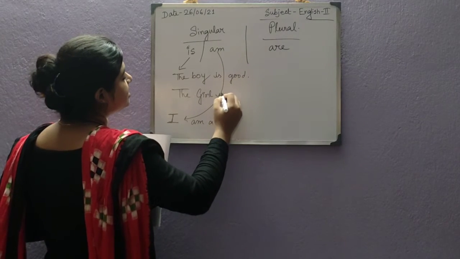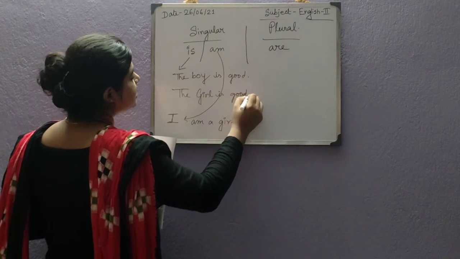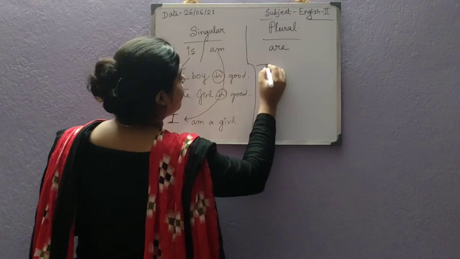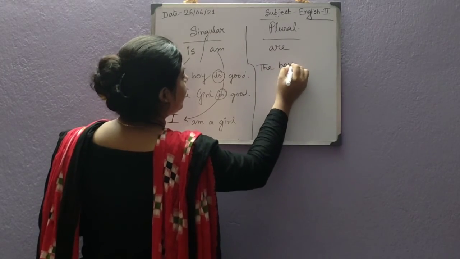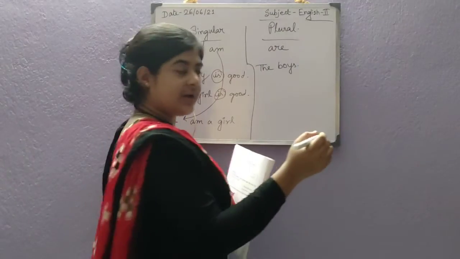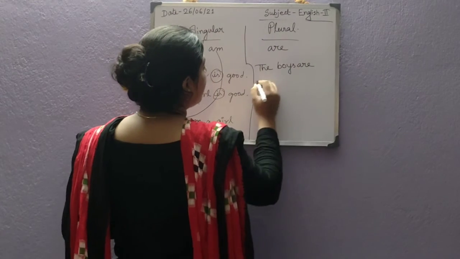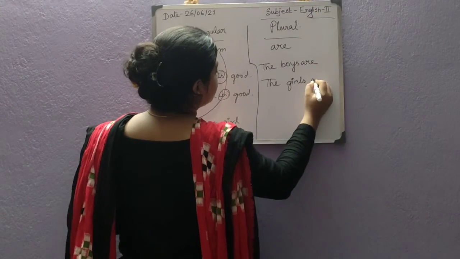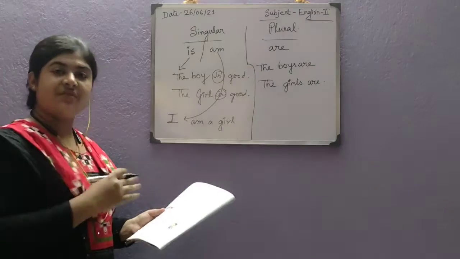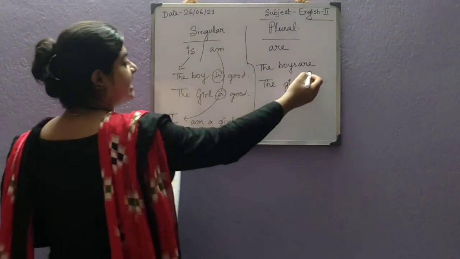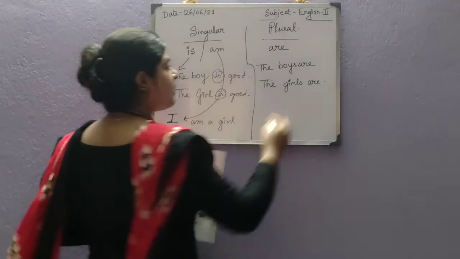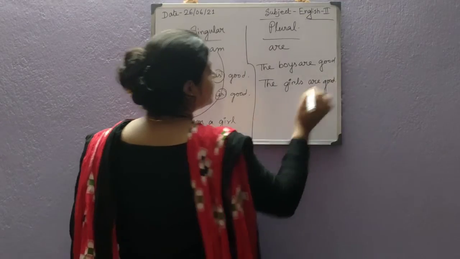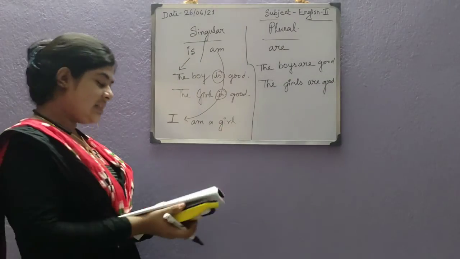The girl is good. But if we write the boys, that means there are more than one boy, right? So it will be the boys are, the girls are. We never write the boys is, the girls is. So the boys are good. The girls are good. So this is the pattern.